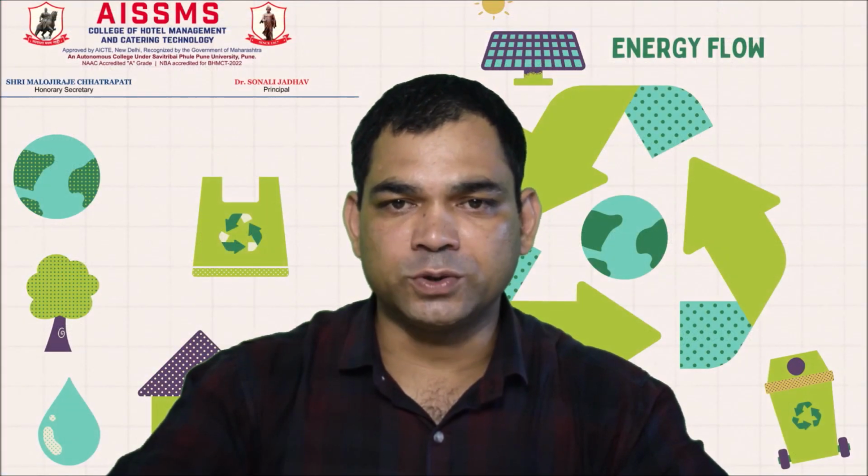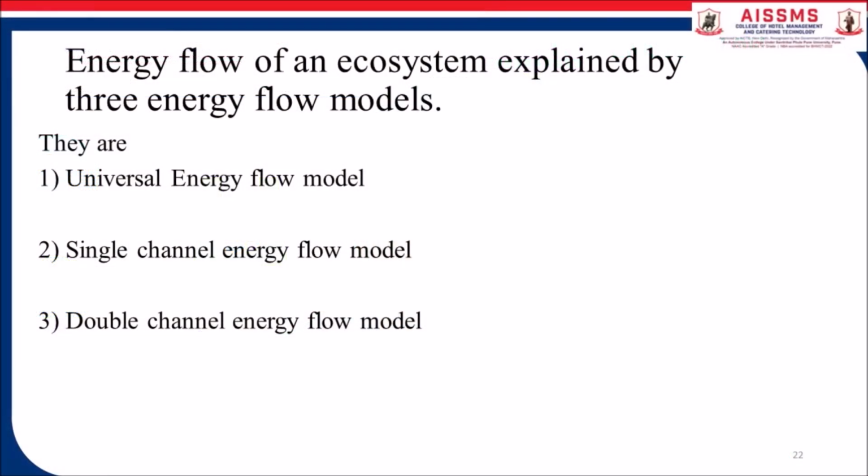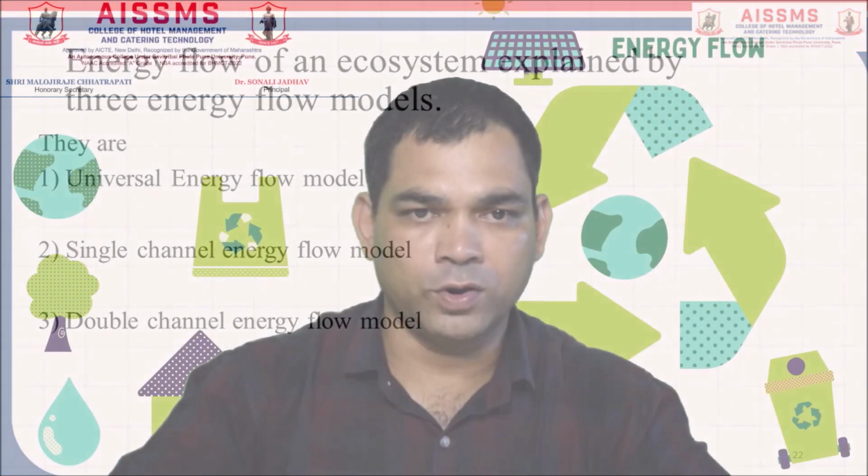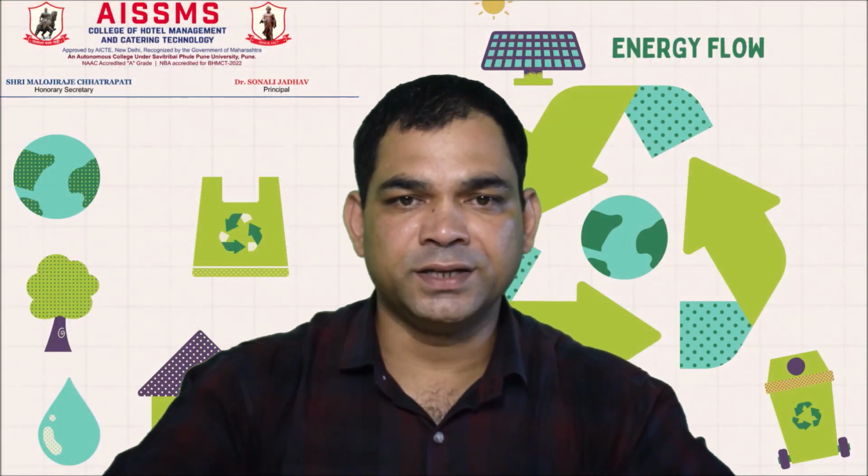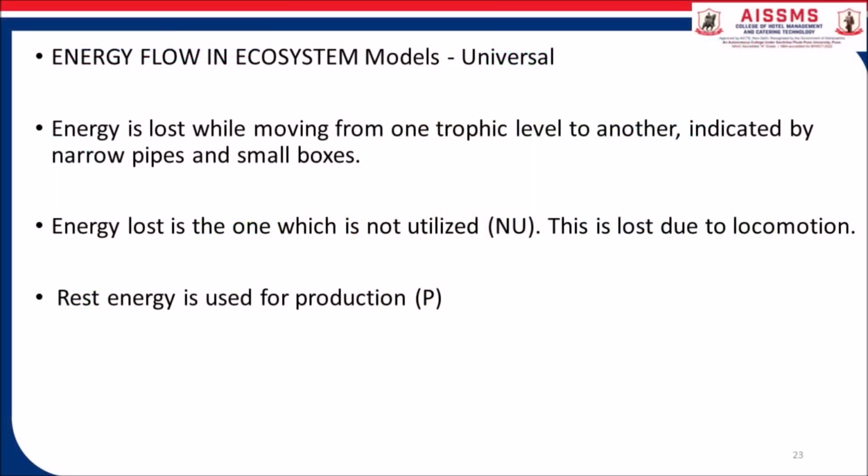Energy flow of an ecosystem is explained by three energy flow models. They are the universal energy flow model, the single channel energy flow model, and the double channel energy flow model. Let us discuss energy flow in an ecosystem. Energy is lost while moving from one trophic level to another trophic level, indicated by narrow pipes and small boxes. Energy lost is the one which is not utilized. This is lost due to locomotion. The rest of the energy is used for production.